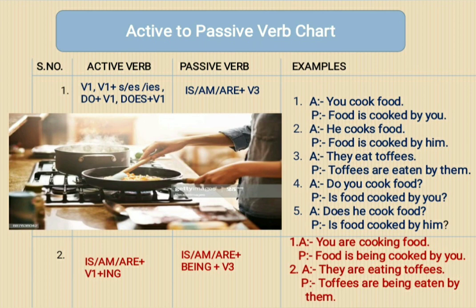represent passive voice. In second example, it is written they are eating toffees. So its passive will be toffees are being eaten by them. And here are has come because in object place toffees are coming, which is plural form.